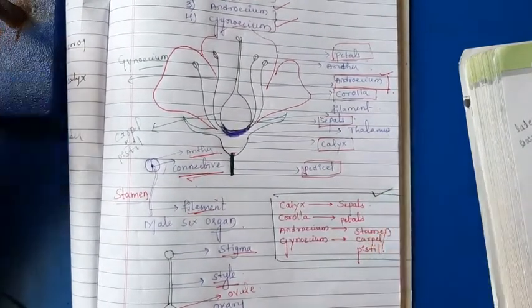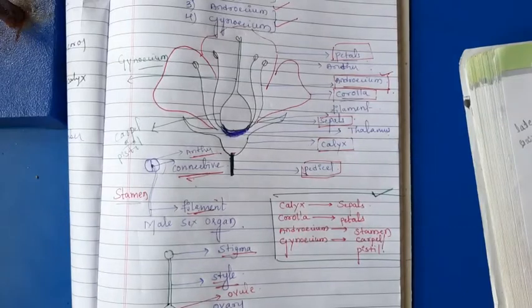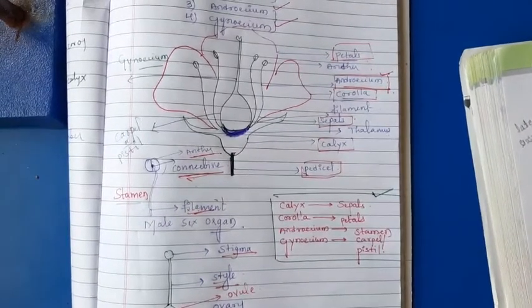Parts of the flower, totally 4 parts: calyx, corolla, androecium and gynoecium. Calyx and corolla are not necessary for reproduction. Androecium and gynoecium are very necessary for reproduction. We will discuss one by one. In flowering plants, we have to focus on morphology much. It will help you to recognize or identify the family of the particular plant species. Now we can discuss the calyx in detail.